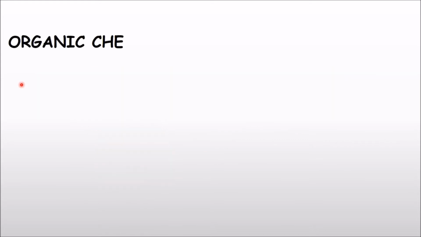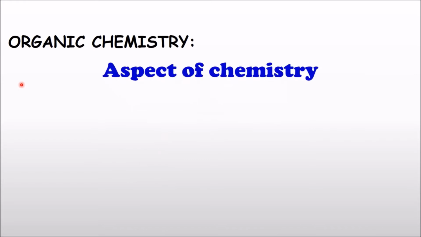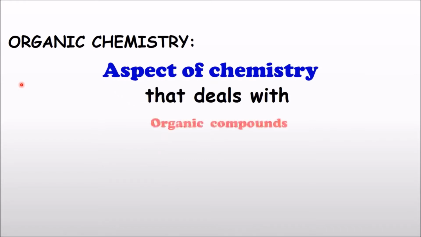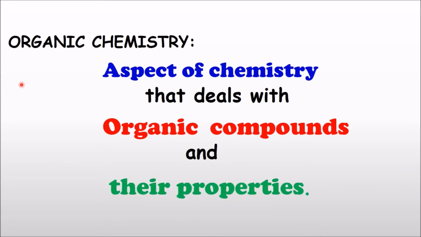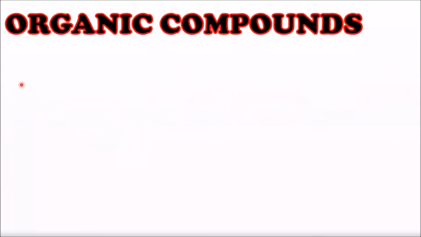Organic chemistry is an aspect of chemistry that deals with organic compounds and their properties. So what are organic compounds?